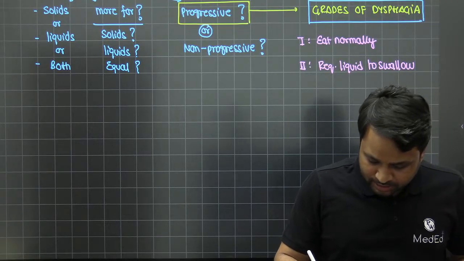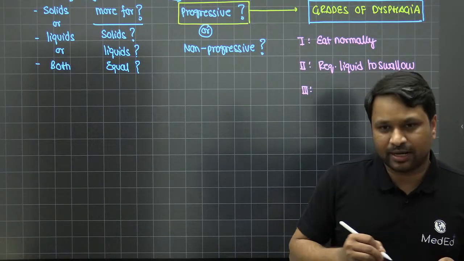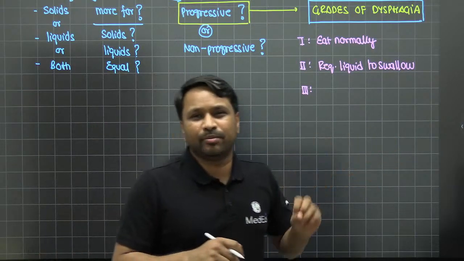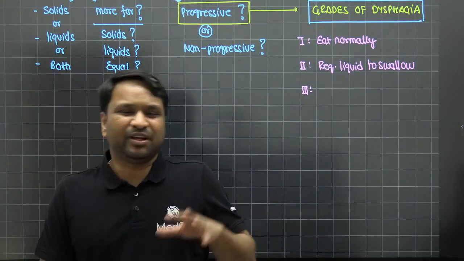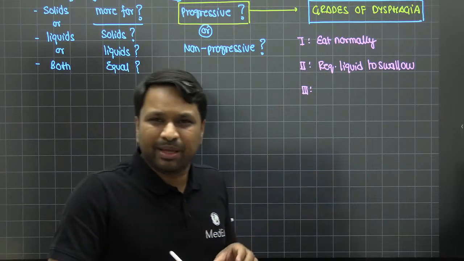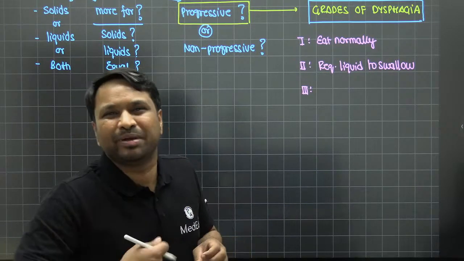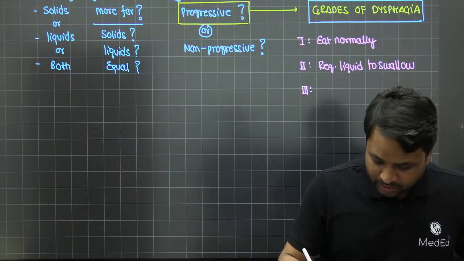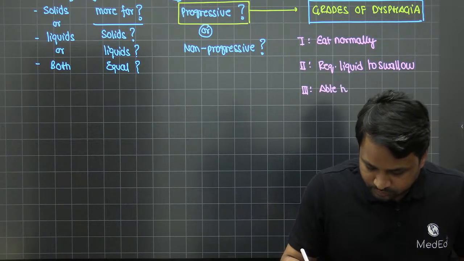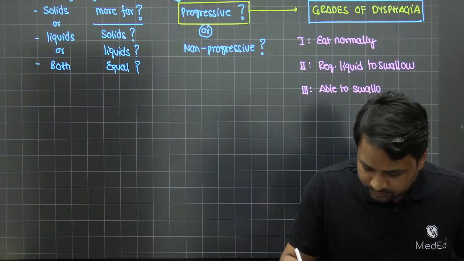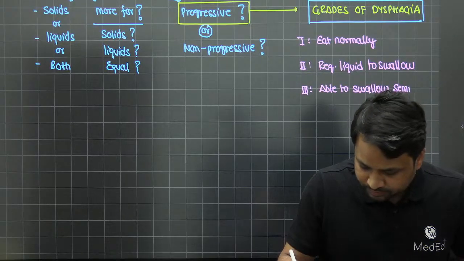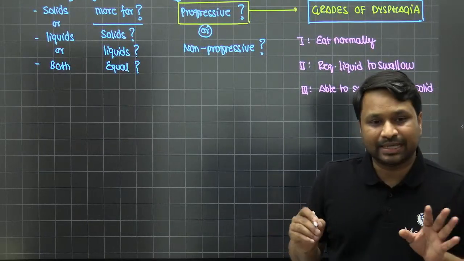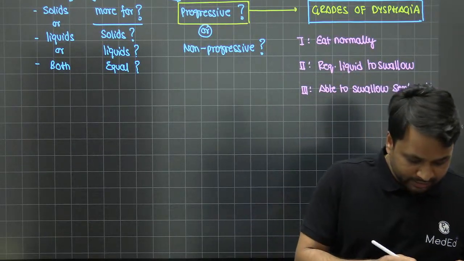Now, grade 3, the patients who are the sad ones, right? Now they are not able to eat solid feeds at all, and that liquid work is not happening much. He says, now sir, it is becoming very difficult. I have to eat my baby's food. I take that baby food, mix it in water, make it a paste, and this is my daily feed. And he is very, very frustrated. So grade 3 patients are only able to swallow semi-solid feed. They're only able to swallow the semi-solid foods, right? So that is grade 3.